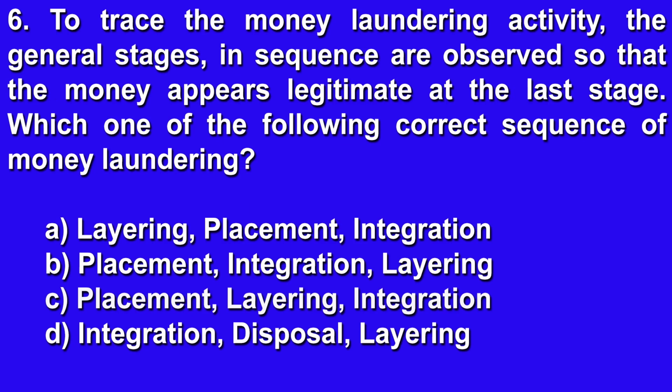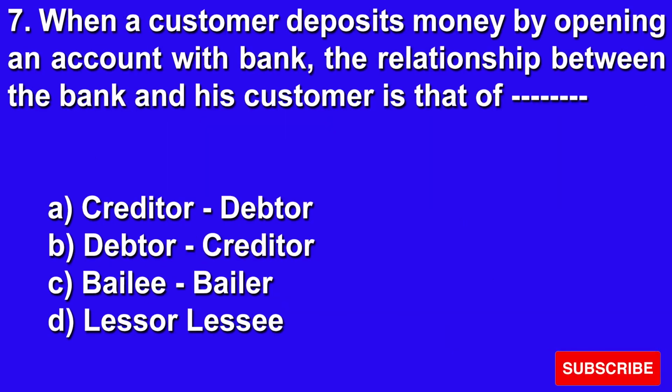Question number 6. To trace the money laundering activity, the general steps in sequence are observed so that the money appears legitimate at the last stage. Which one of the following is the correct sequence of money laundering? A. Layering, placement, integration, B. Placement, integration, layering, C. Placement, layering, integration, D. Integration, disposal, layering. इसका जो राइट आंसर है वो है C, placement, layering, integration।